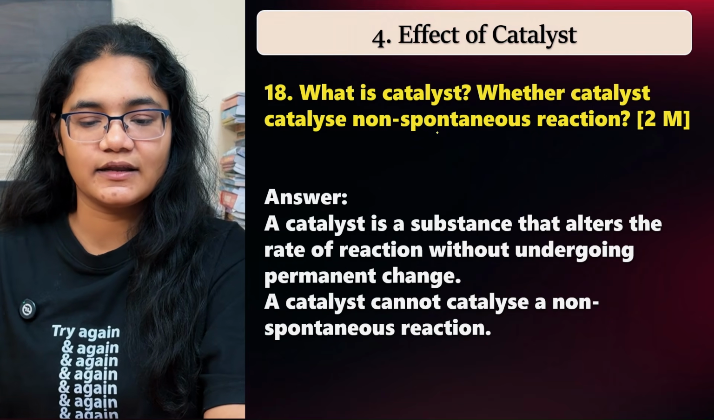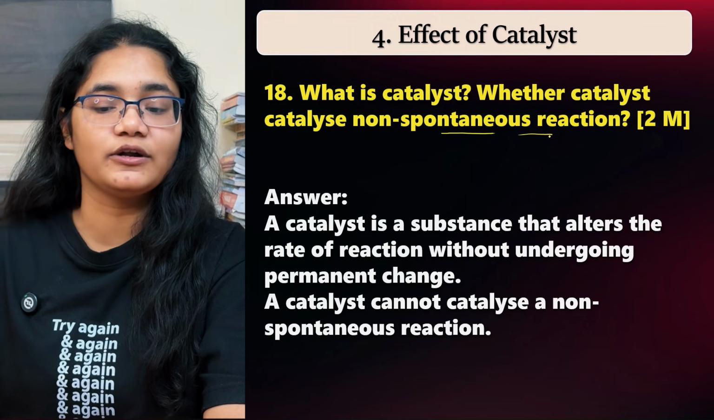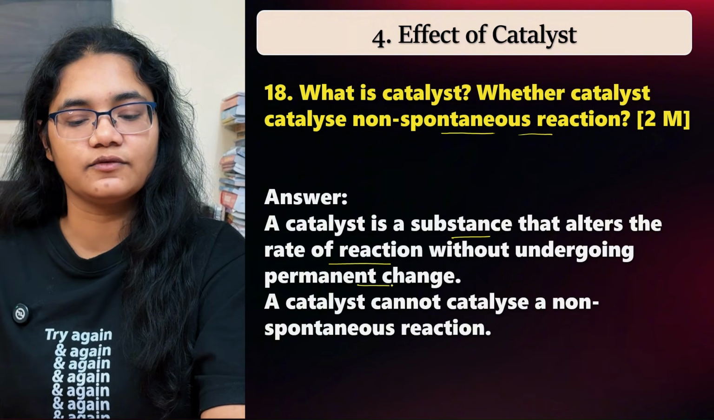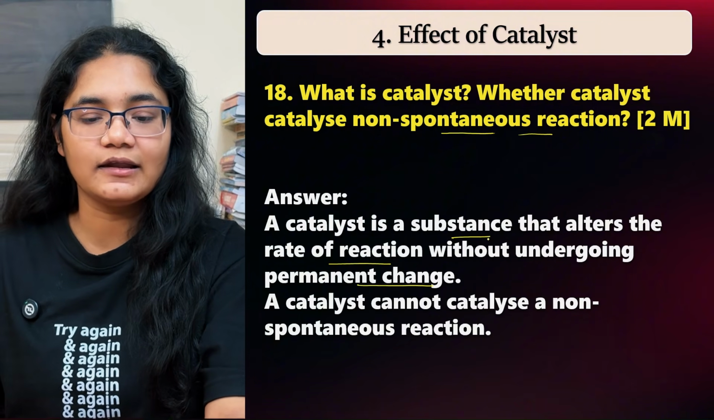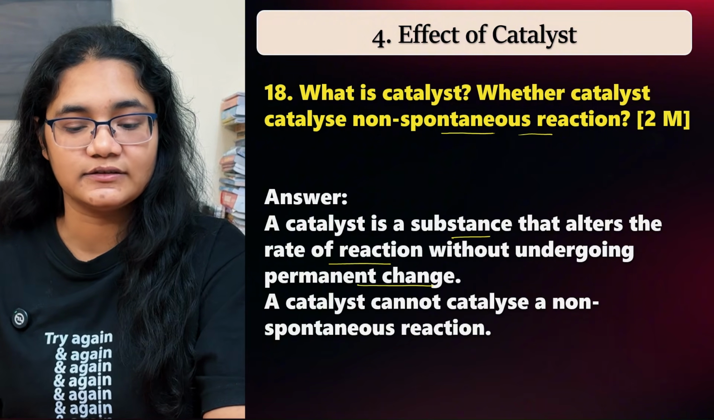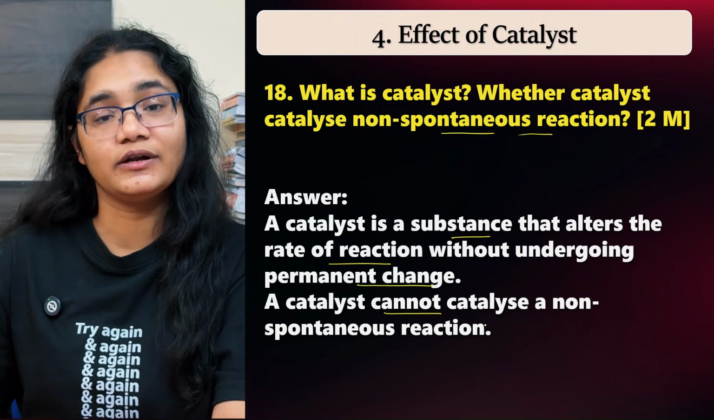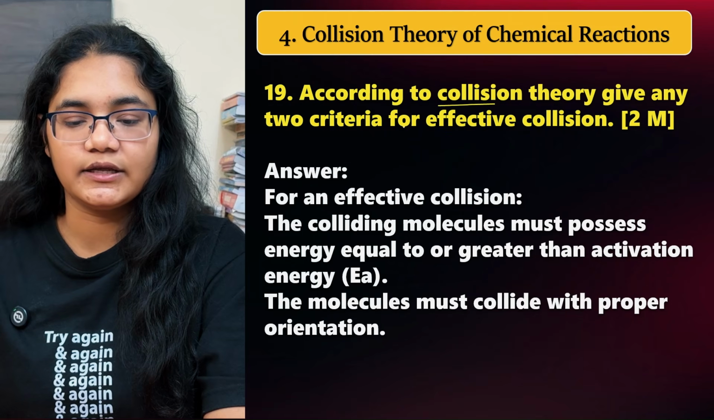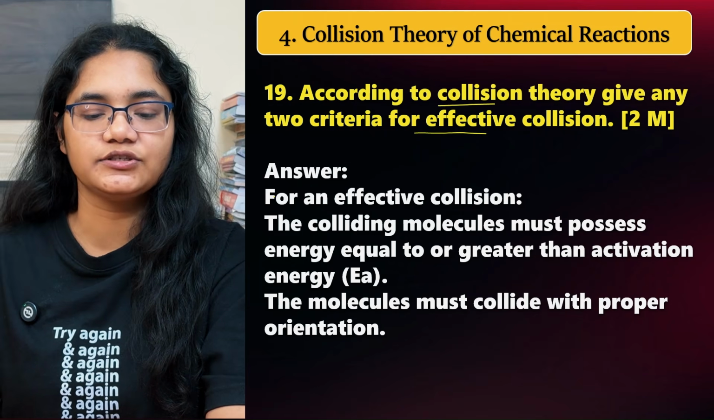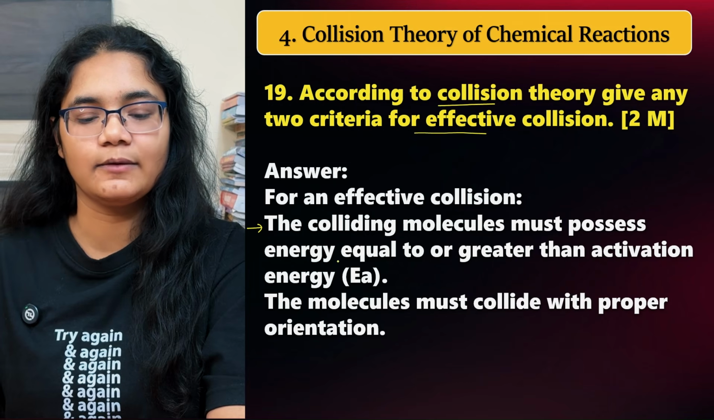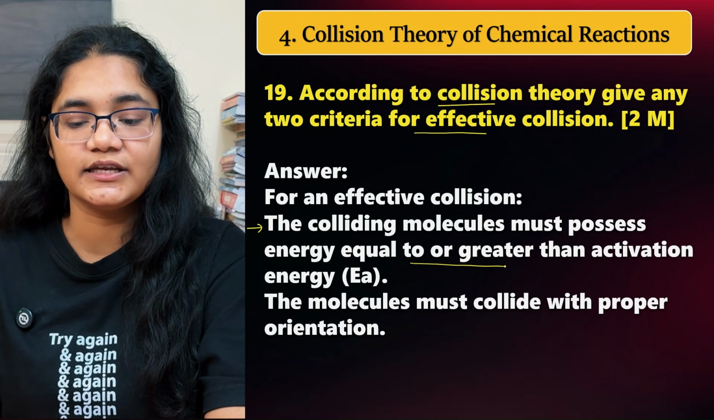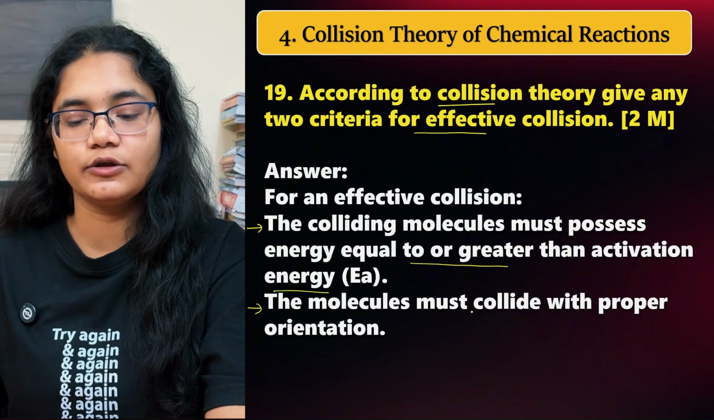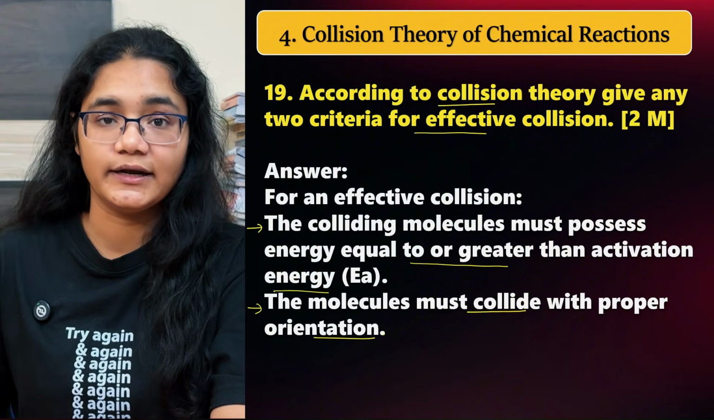Next, what is a catalyst and whether a catalyst catalyzes non-spontaneous reactions or not? So a catalyst is a substance that alters the rate of the reaction without undergoing any change, and whether it catalyzes the non-spontaneous reaction, no, it can only catalyze spontaneous reactions, not the non-spontaneous ones. Next, according to collision theory, give any two criteria for effective collision. The first criterion is that the colliding molecules must possess energy equal to or greater than the activation energy. And the second one, the molecules must collide with the proper orientation.